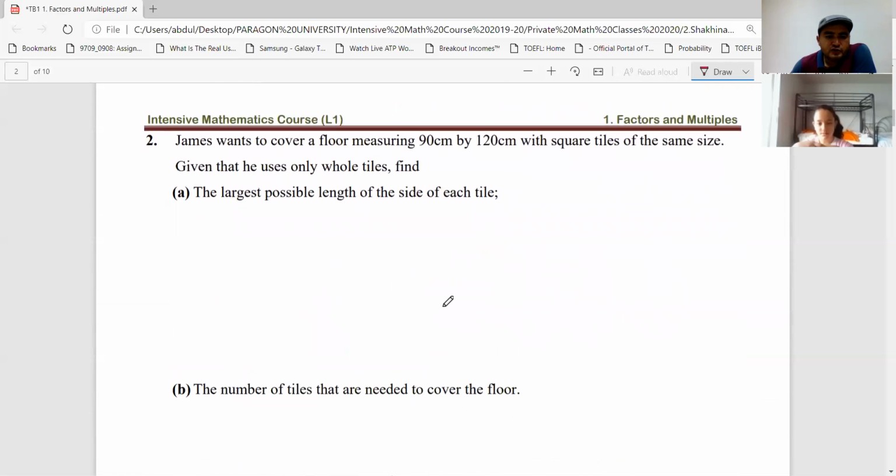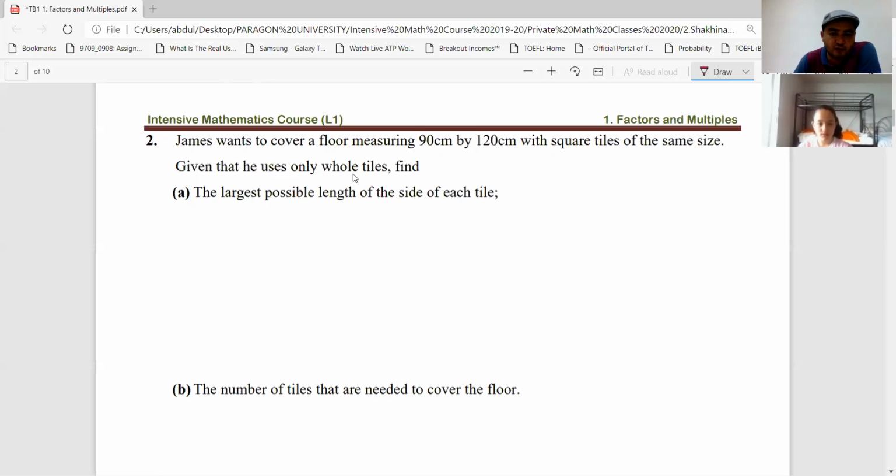All right. Question 2. Read the question. James wants to cover a floor measuring 90 centimeters by 120 centimeters with square tiles of the same size. Given that he uses only whole tiles, find the largest possible length for the side of each tile. Okay. Did you understand the question?